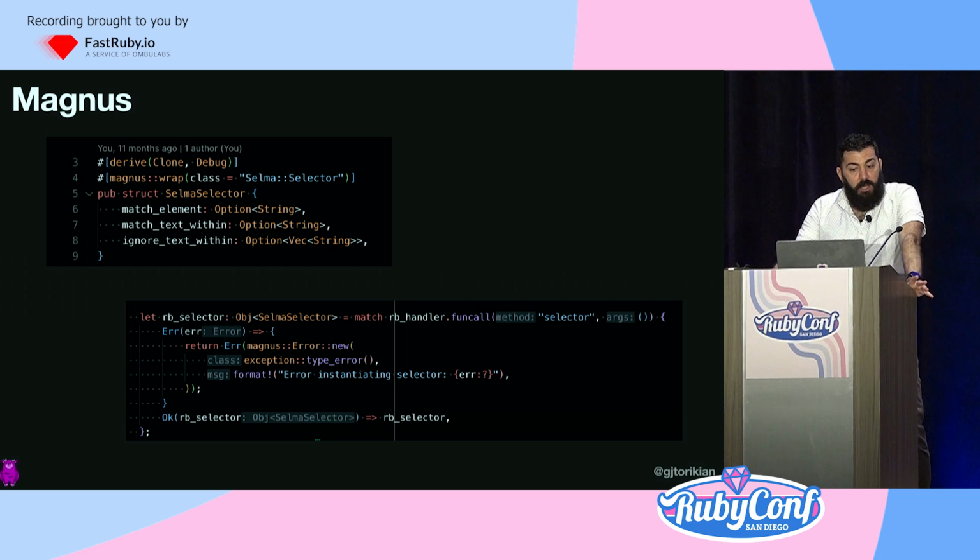Real quick, automatic Magnus conversion between Rust and Ruby works for a lot of things, not just strings or numbers. At the top of this, you can do options, which are kind of like nillable args. Vectors are just flattened out into arrays. At the bottom, showing that you can actually call out to Ruby functions, which can be useful for fetching consts or configurations that you just prefer to keep in Ruby. And you can also raise Ruby errors in a very rusty way. In this case, we will raise a type error in case we receive something we didn't expect.